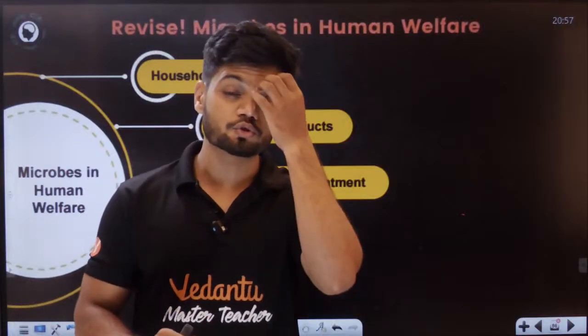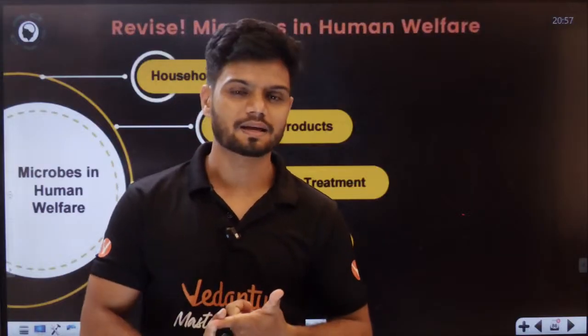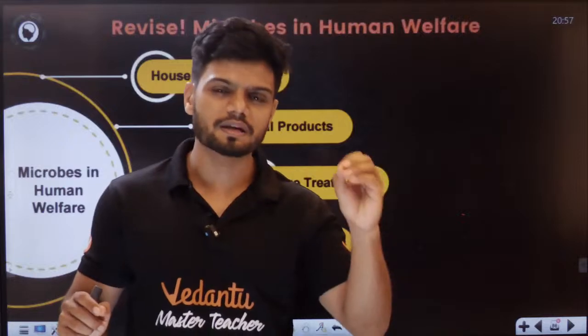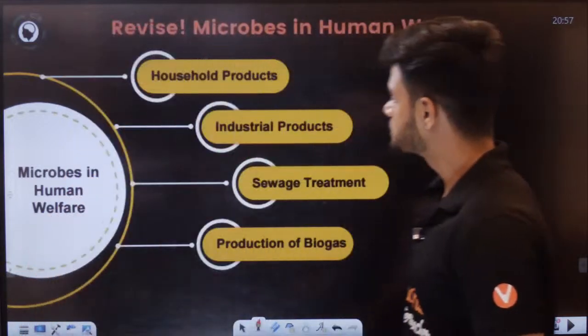The main concept here, students, was what? The main concept here was STP and gobar gas, and it is over. Rest of the chapter is very easy. Next 15 minutes, the chapter is over right now, students.